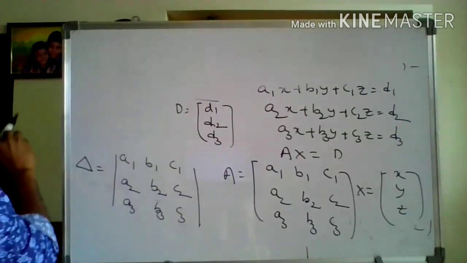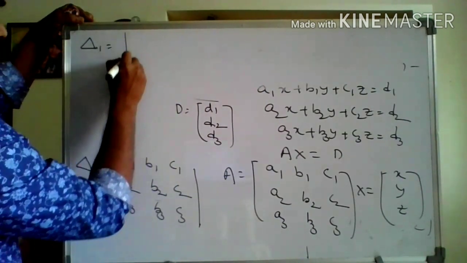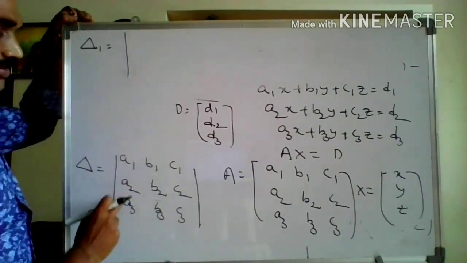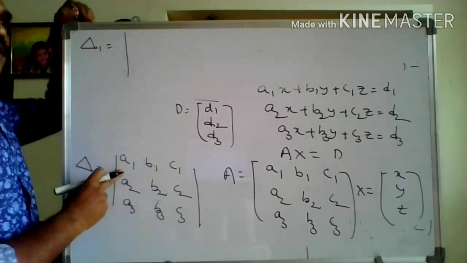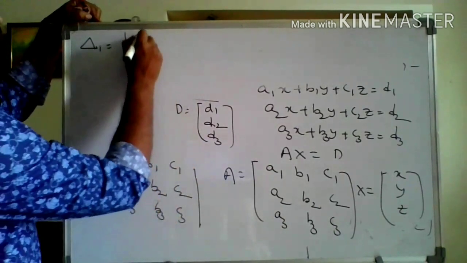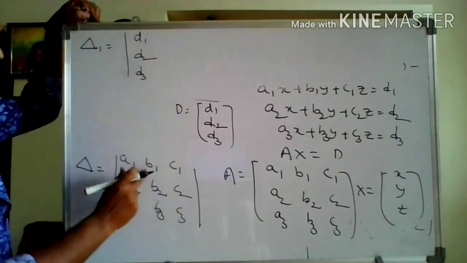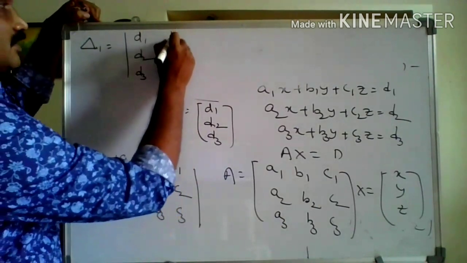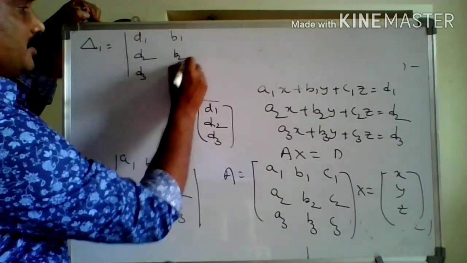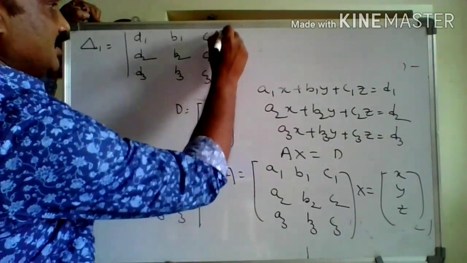Next, delta 1. In place of the first column, write the constants D1, D2, D3. Second column and third column as they are: B1, B2, B3 and C1, C2, C3.